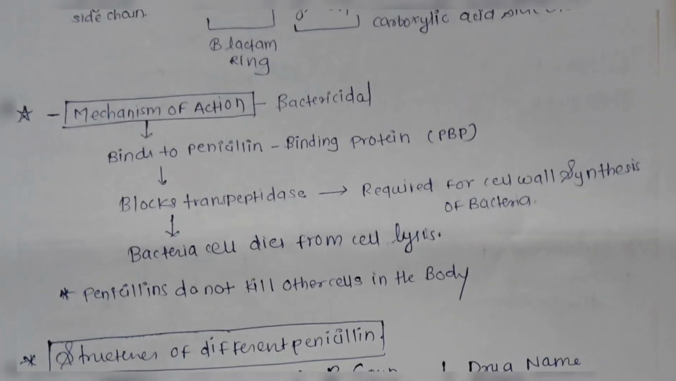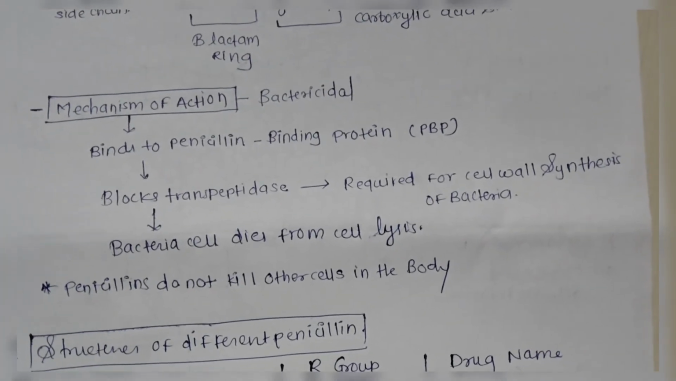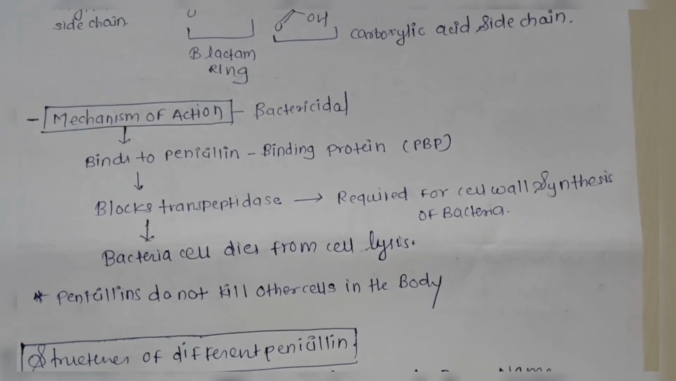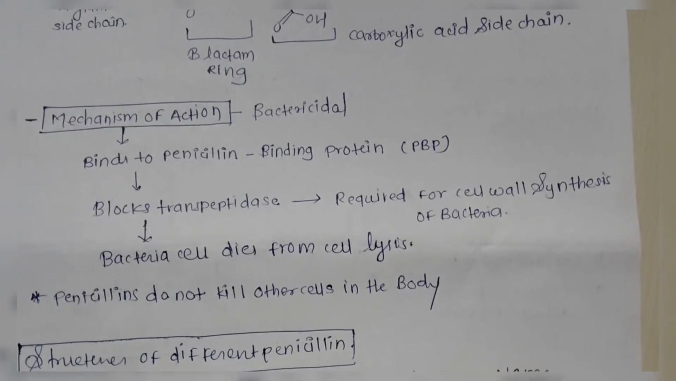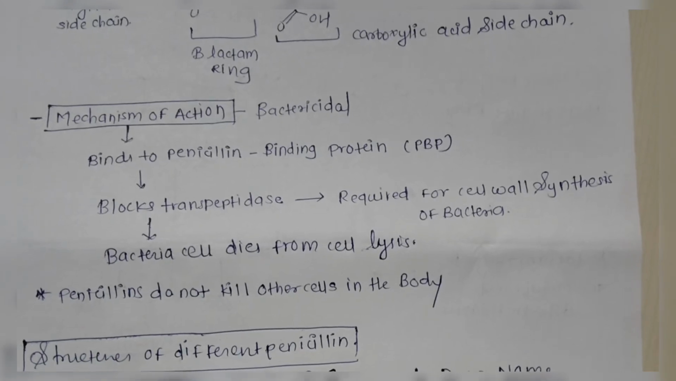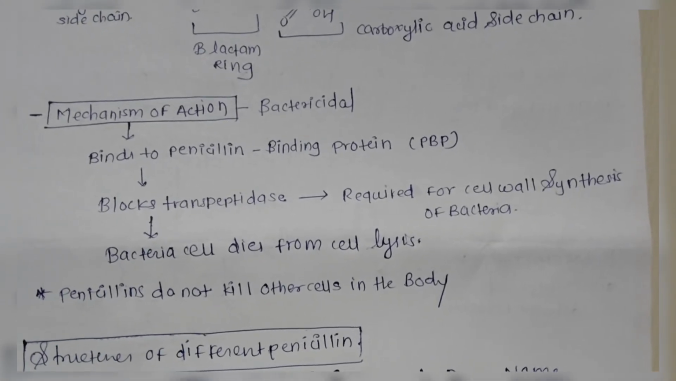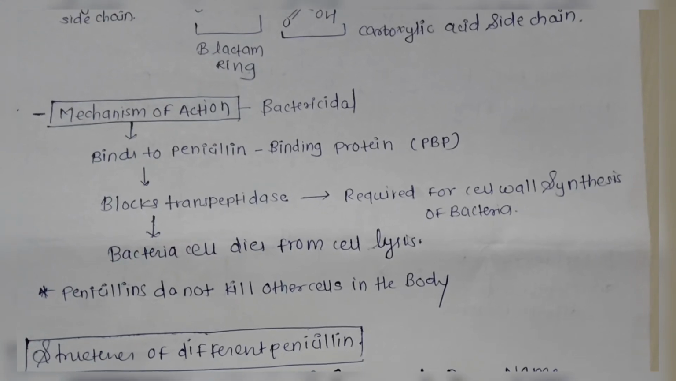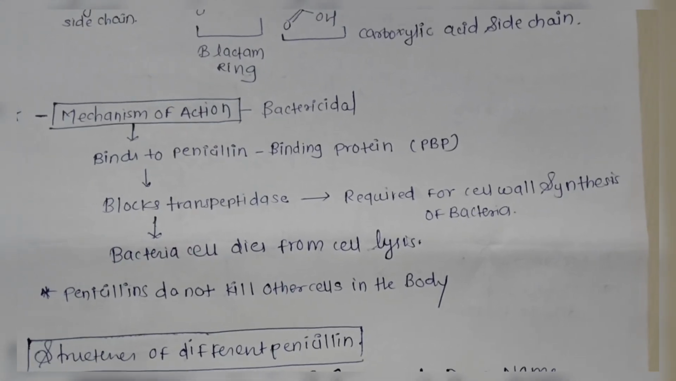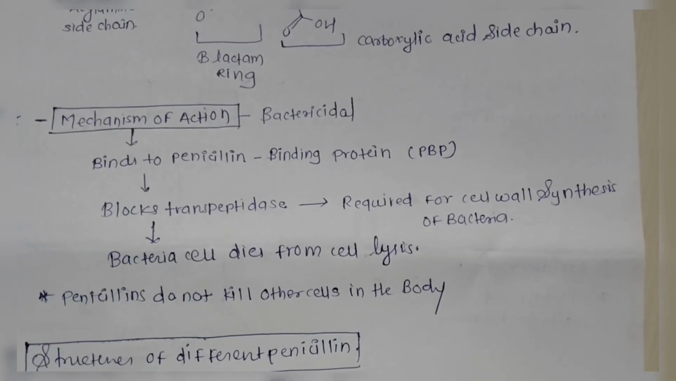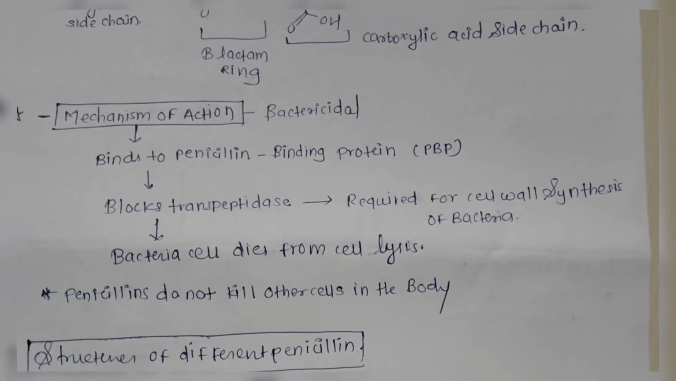What is the mechanism of action of penicillin? It is bactericidal, that is, it works by killing the bacteria. How does it work? Basically, it binds to the penicillin binding protein, which further blocks the transpeptidase enzyme, which is required for cell wall synthesis of bacteria.